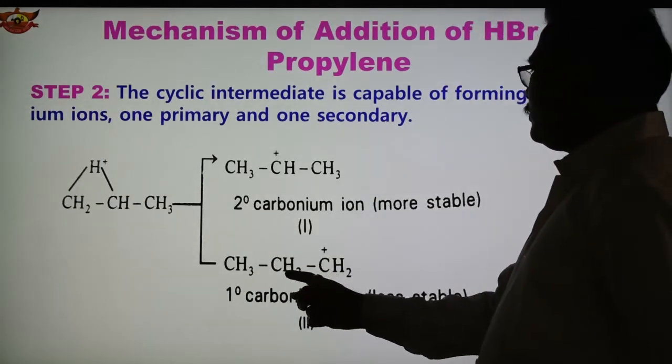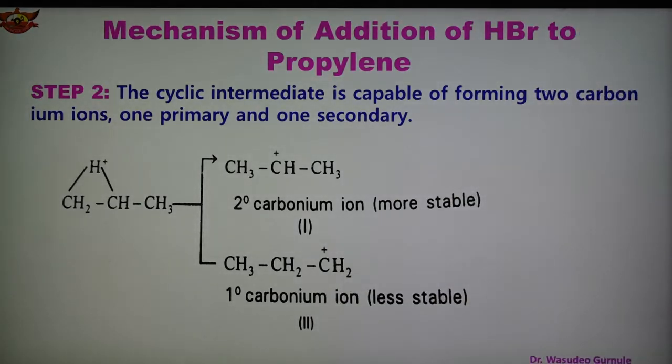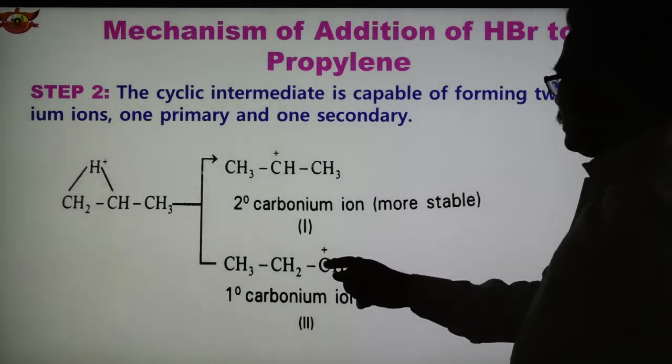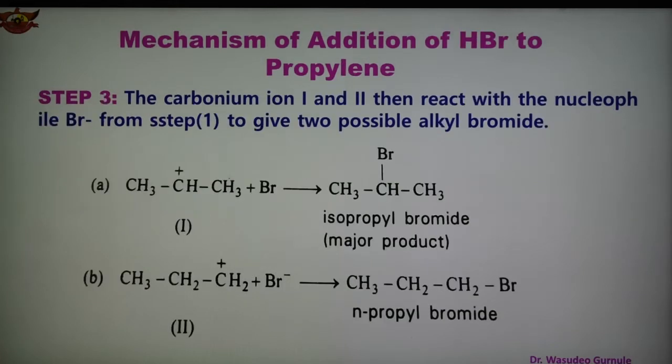So this CH becomes CH2 and the positive charge is here. So this is the primary carbonium ion, because the positive charge is present on the primary carbon. This is less stable, while the secondary carbonium ion is more stable. So in step 2 we get two types of carbonium ion, primary and secondary.